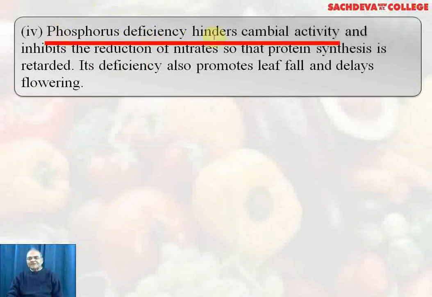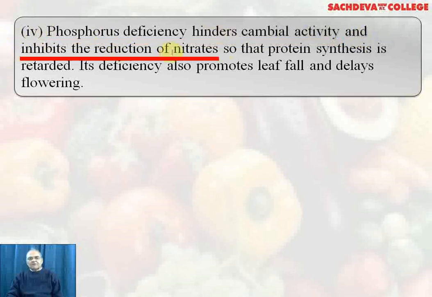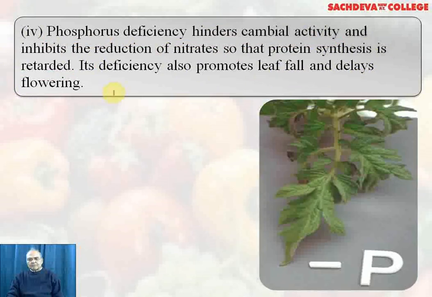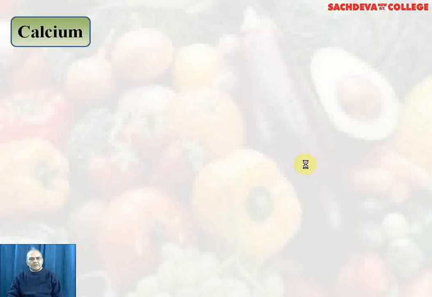Phosphorus deficiency hinders cambial activity and inhibits the reduction of nitrates so that protein synthesis is affected. Its deficiency also promotes leaf fall and delay in flowering. This is the symptom you can see in this plant, the deficiency of phosphorus.